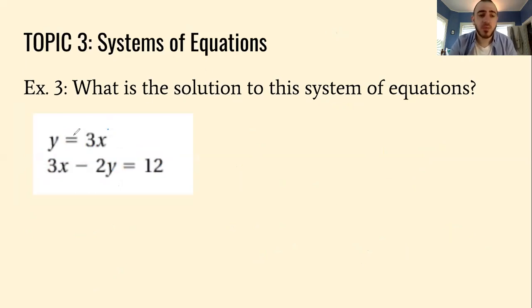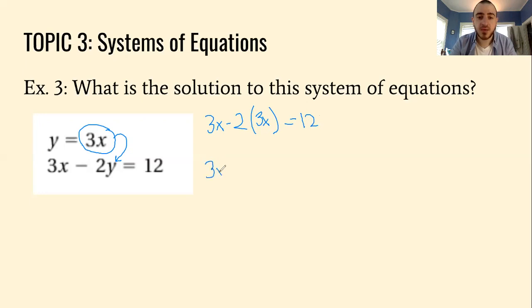So again, we see that y is alone, so I'm going to circle everything after the equal sign of that y, and I'm going to draw an arrow to the y in the second equation. So I'm going to rewrite the second equation again, 3x minus 2 multiplied by 3x, write it in parentheses, equals 12. I replace the y with the 3x. So then I'm just going to distribute here.